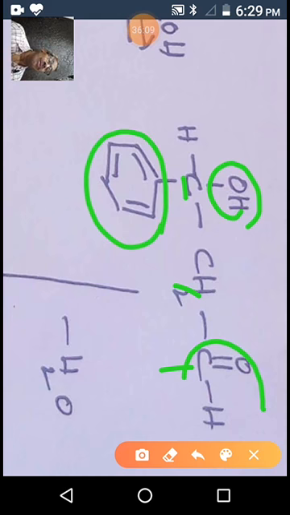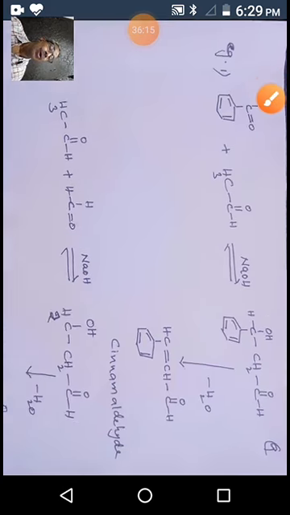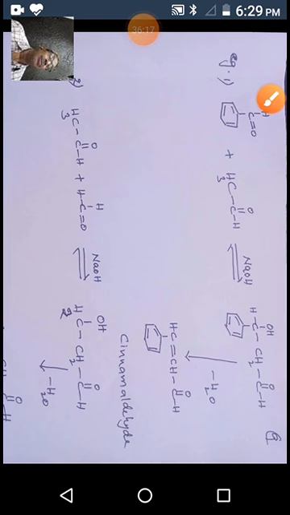So 3-hydroxy-3-phenylpropanal. This is the product of the reaction between benzaldehyde and acetaldehyde. It is also called a crossed aldol reaction. Why are we calling it crossed aldol reaction? This reaction is between two types of aldehydes, one aldehyde with alpha hydrogen, another without alpha hydrogen.